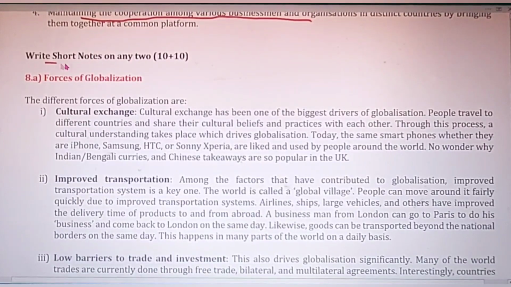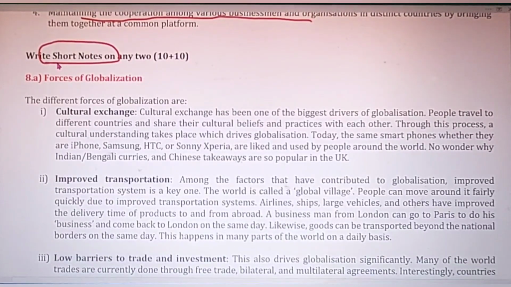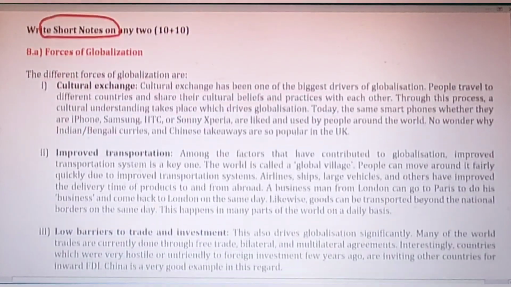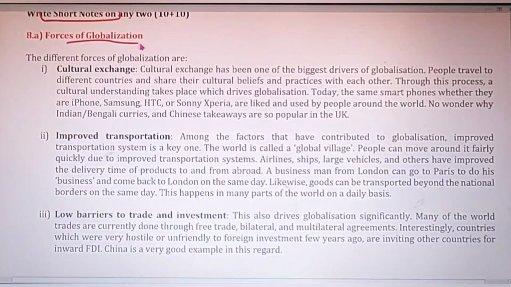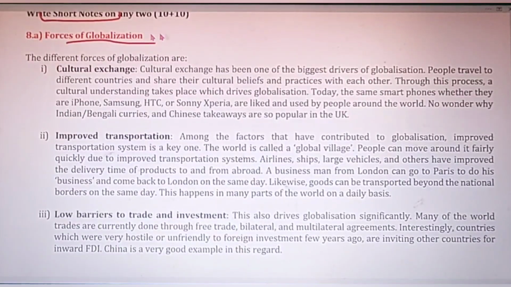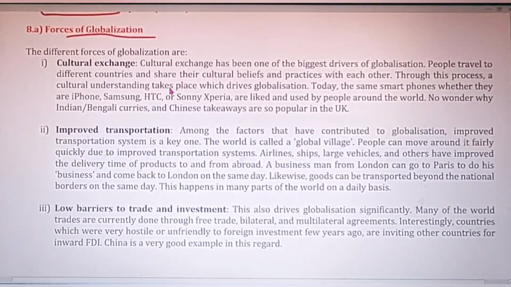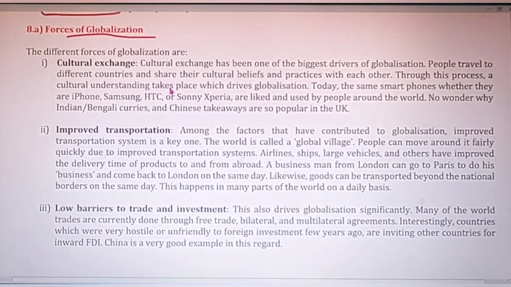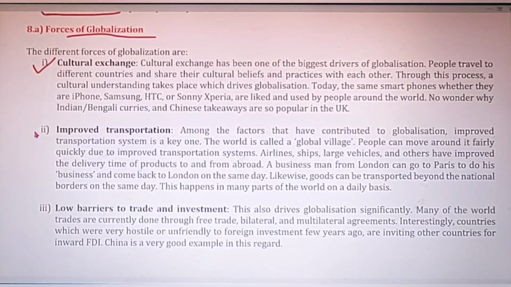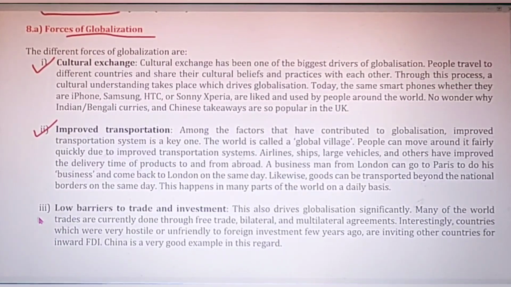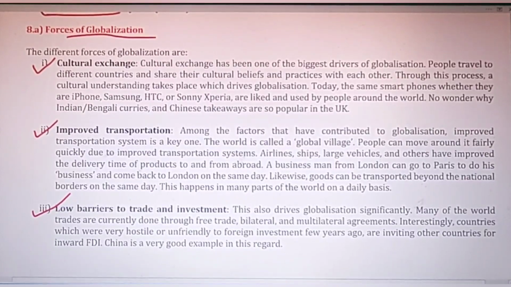The next question is on short notes. Okay, there are only two short notes you have to write, and choices are there. The first one is a short note on the forces of globalization. I have explained this topic many times in the previous videos. Again, I will just tell you the points which you can easily describe. Through globalization there is an exchange of culture, then improved transportation services, low barriers to trade and investment.